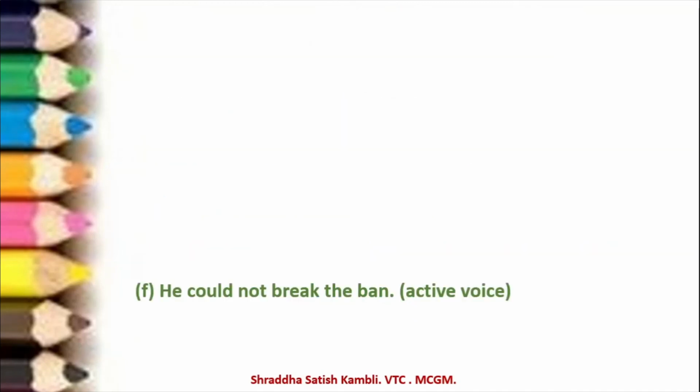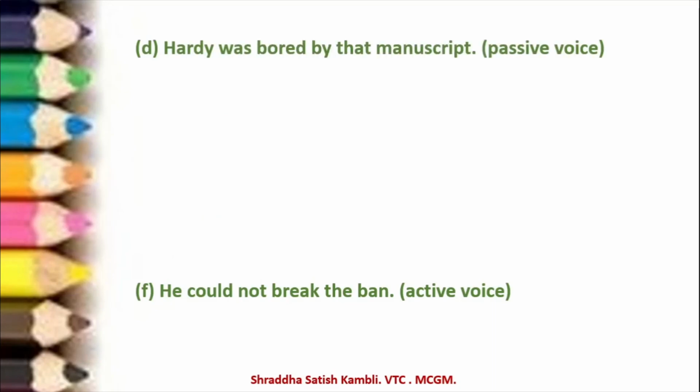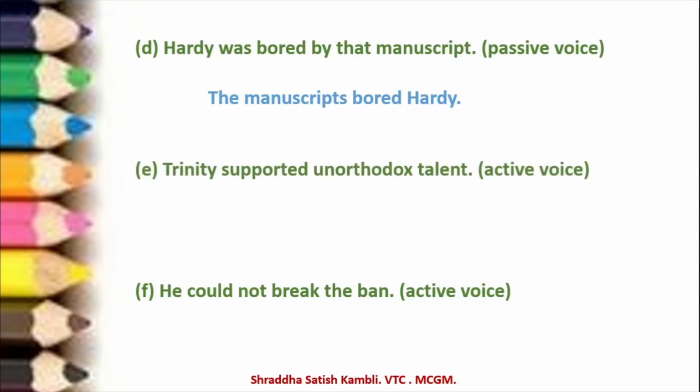Let us go to the next examples. Hardy was bored by that manuscript. It is in the passive voice. Alright, how will you make it active? The manuscripts bored Hardy. The next example, Trinity supported unorthodox talent. Active voice, how will you make it passive? Unorthodox talent was supported by Trinity.